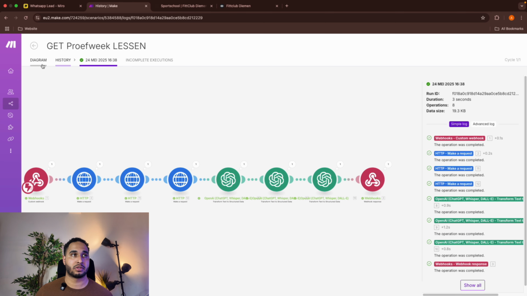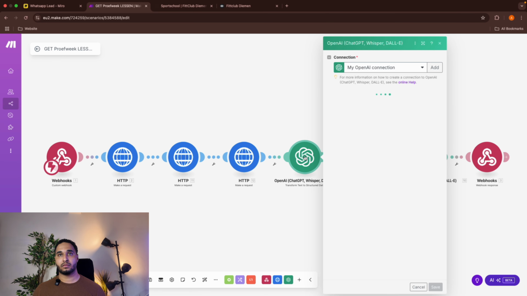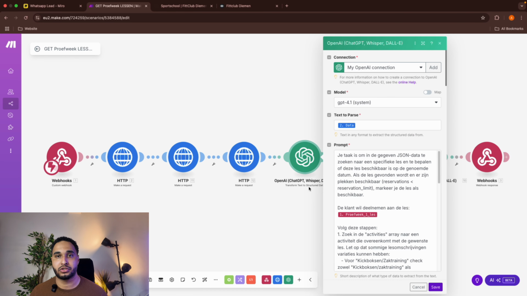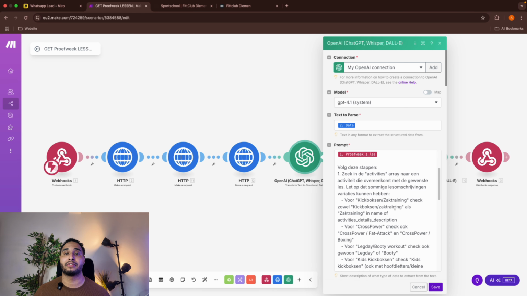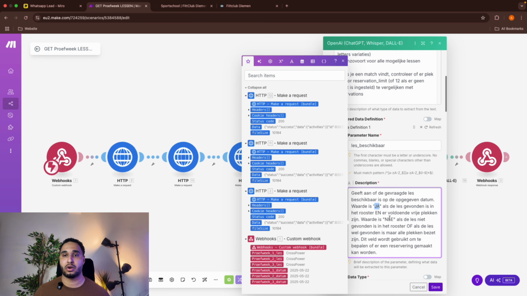Then we have the OpenAI modules. So let's go inside there. And like I just said, we have the action transform text to structured data. So the module I've selected, and then a text to parse. The text to parse is the JSON from this API output, which I just showed you, and this is the whole schedule. And then here we have the name of the lesson. So basically what it needs to do is search this lesson inside this text, and if found, it will say here, lesson available, les beschikbaar. It will say yes or no.